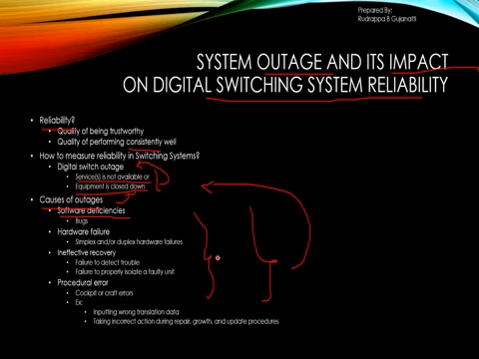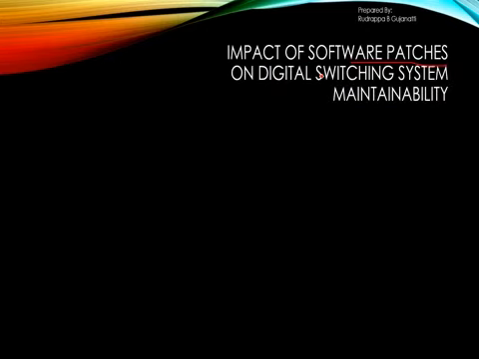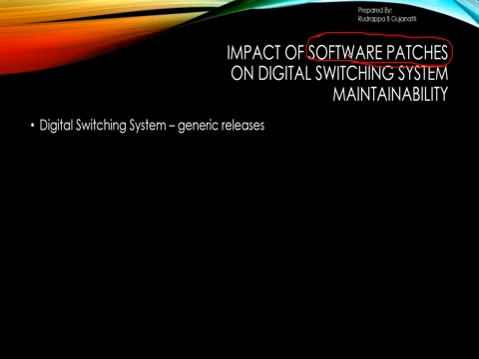Now the fixing itself: suppose we have identified some problem in the software, and we try to fix that problem in the software itself and release it in the current generic release, then that is termed as the software patch. Now if I want to update that software patch, what are the problems which the digital switching system faces, and what is the maintenance problem related to that? That is what we have to look after.